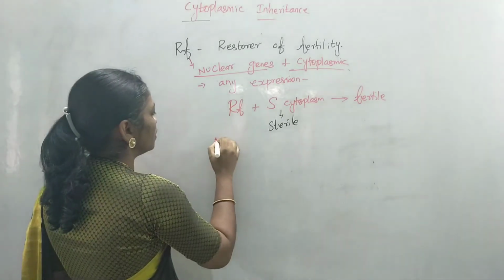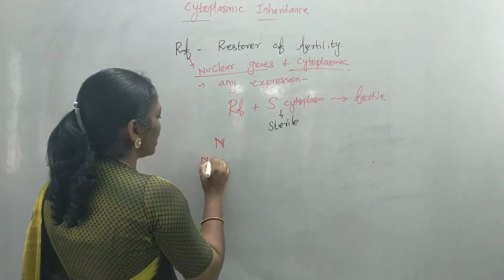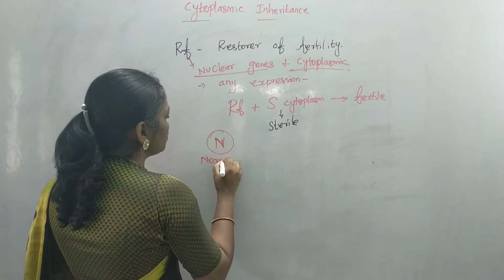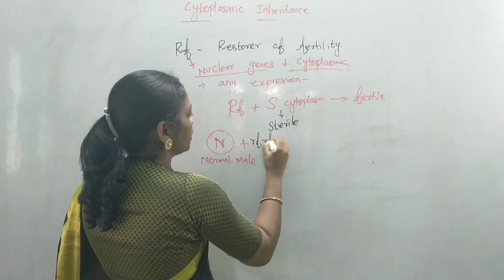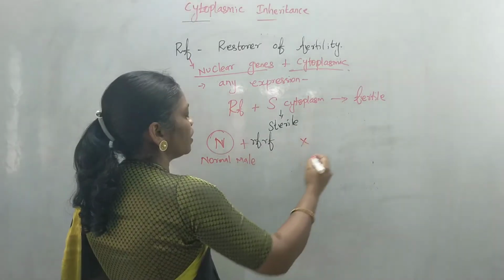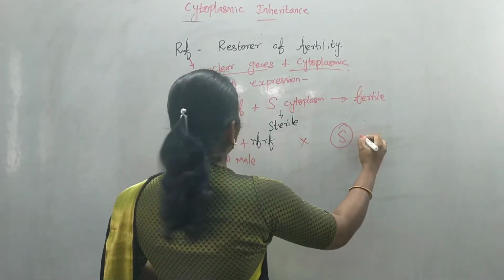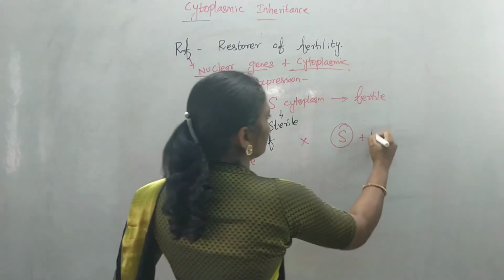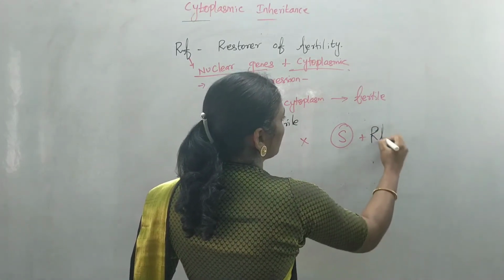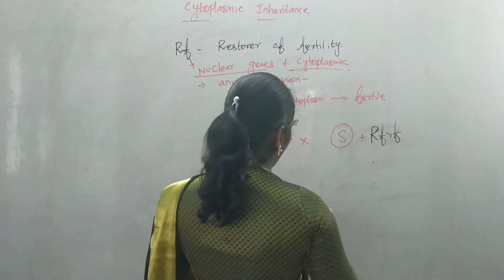If you cross a normal male, so N represents normal cytoplasm, so it is the normal male, RF, when it is crossed with an aberrant cytoplasmic female with RF genes.